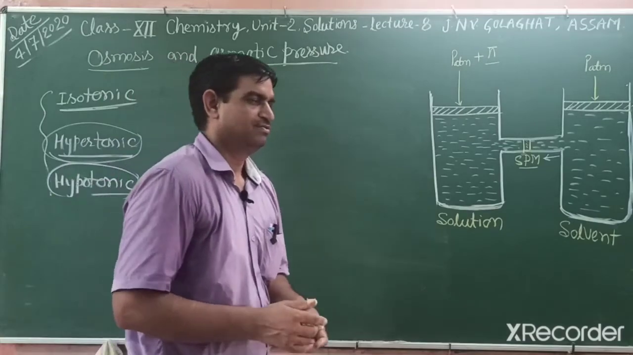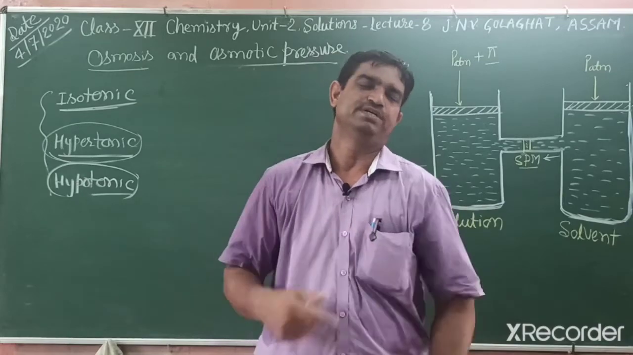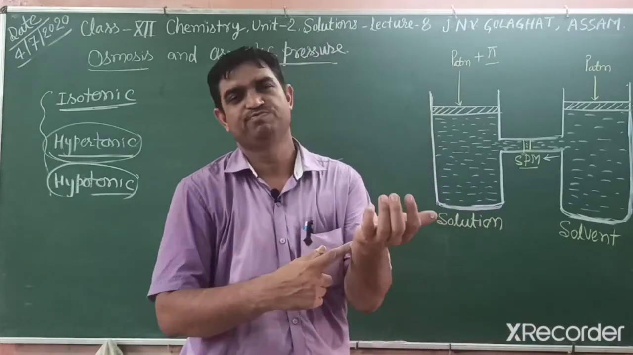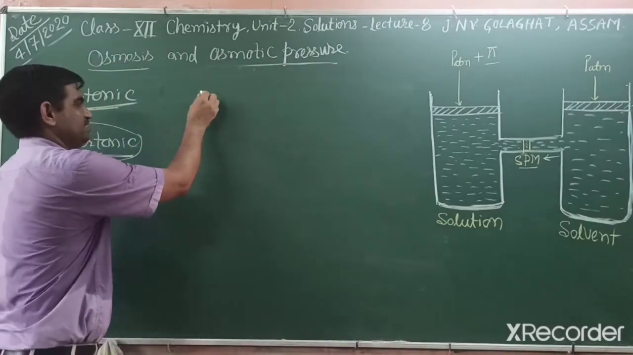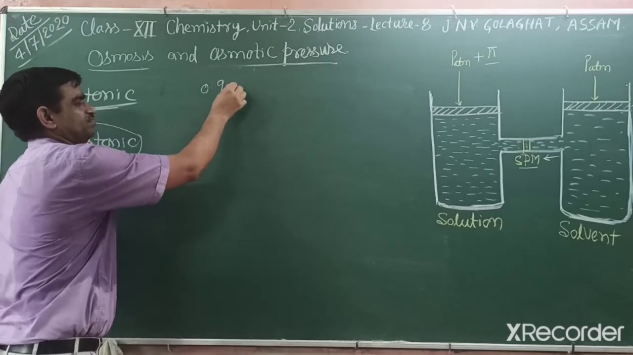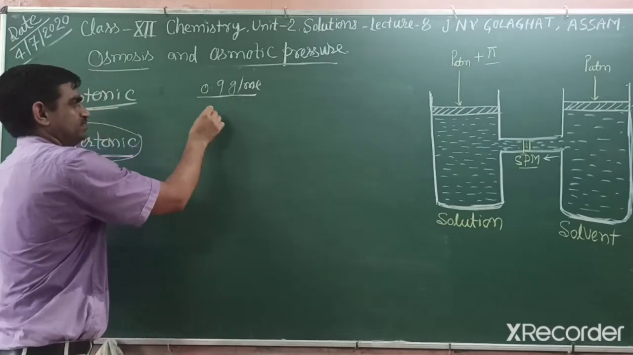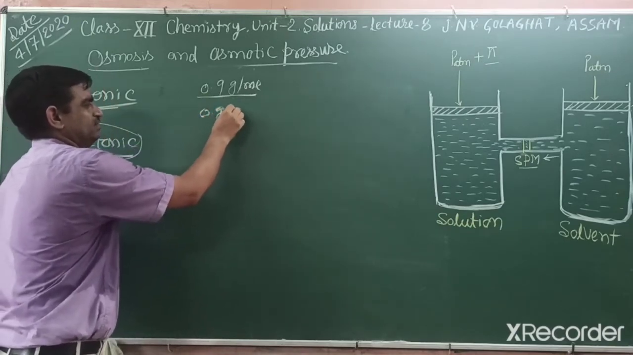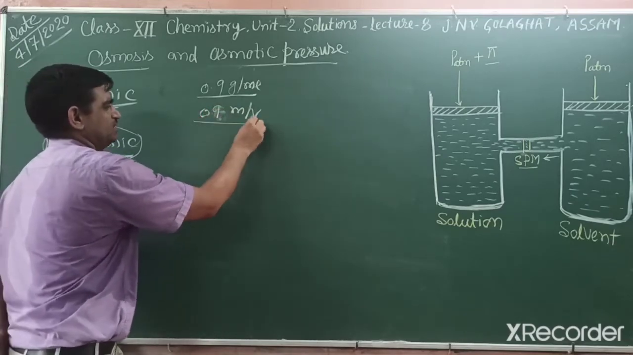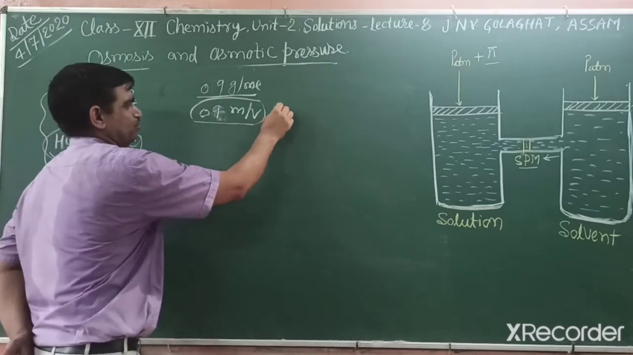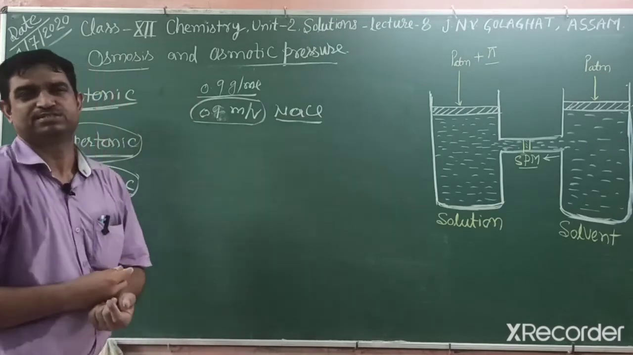So students, when we take any injection, there are two types of injection. One is IM, intramuscular, and the other is intravenous, into the vein. For an intravenous injection, we apply a fixed concentration, that is 0.9 mass by volume sodium chloride solution. This sodium chloride solution injection we apply for the cell.